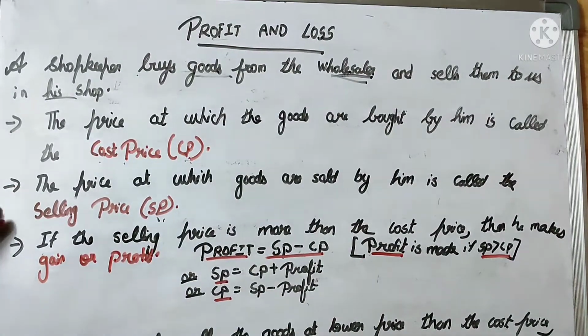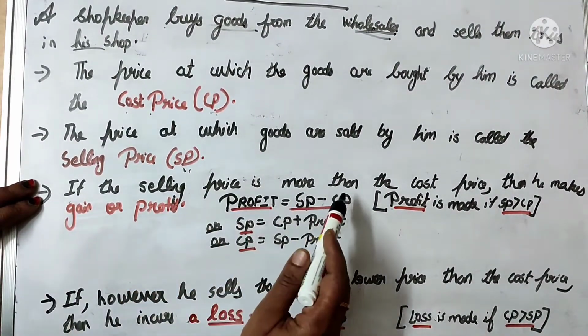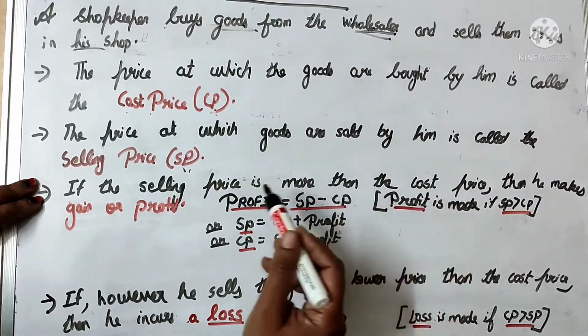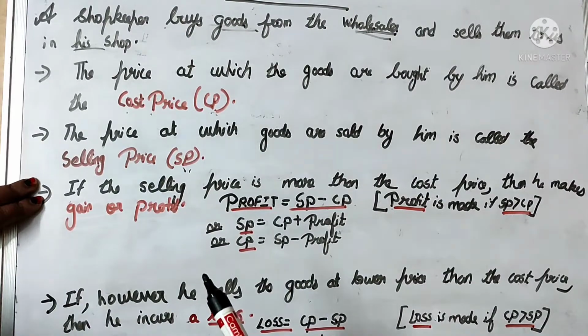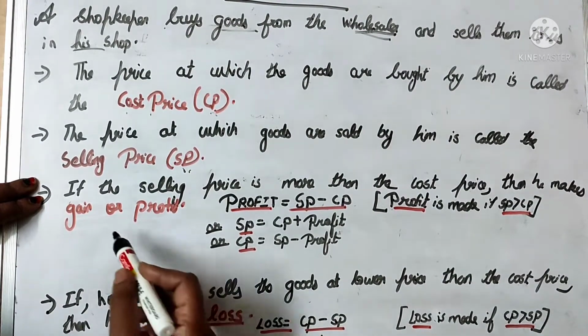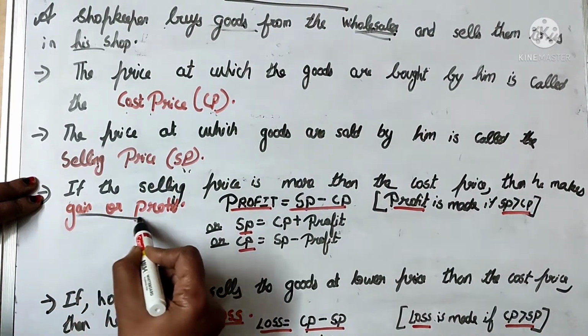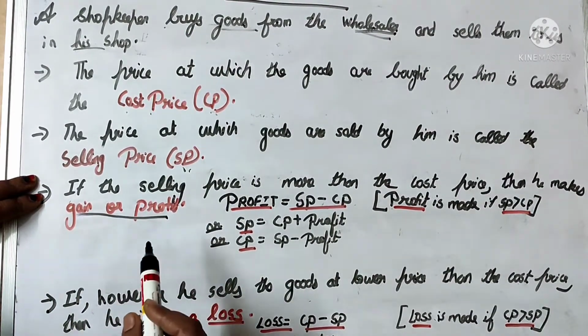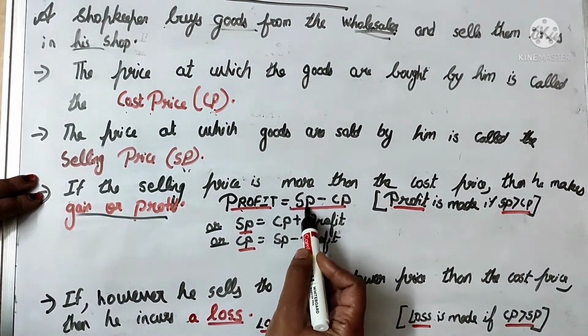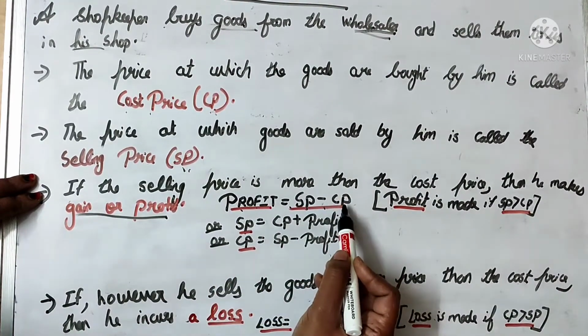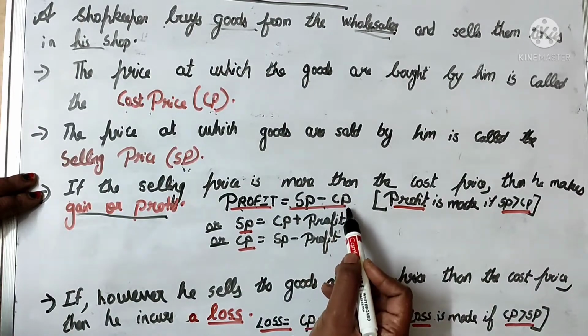Now, if the selling price is more than the cost price, naturally, why would he be doing this business? Because the selling price is more than the cost price, it is said that the shopkeeper is making a profit or gain. That means profit is equal to selling price minus cost price, that is SP minus CP.